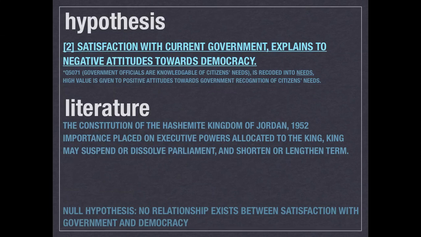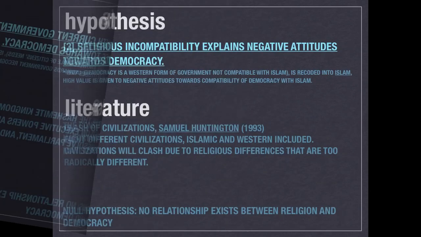The second hypothesis that I will test is that satisfaction with current government will lead to negative attitudes towards democracies. The independent variable needs will be used to test this hypothesis. This variable was recoded to give a high value to positive attitudes towards current government. This hypothesis was formulated on the basis of the Constitution of Jordan, where all rights are given to the king and his heirs. Therefore, satisfaction with this type of government will not support democracy, which would represent a radical change.